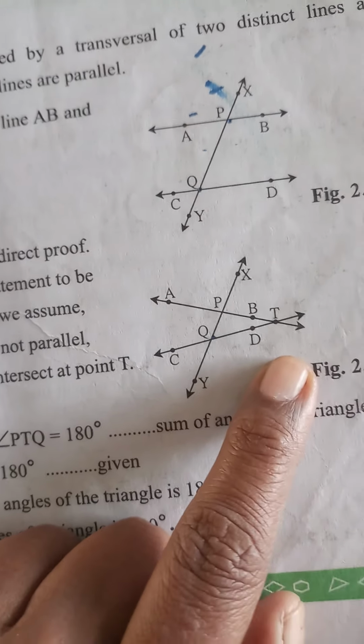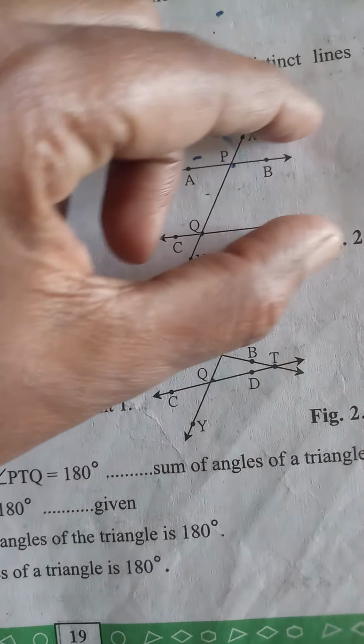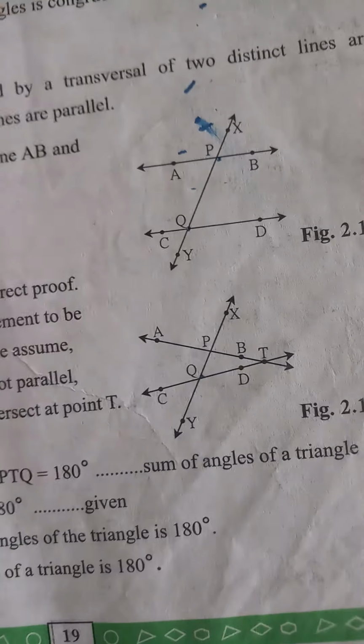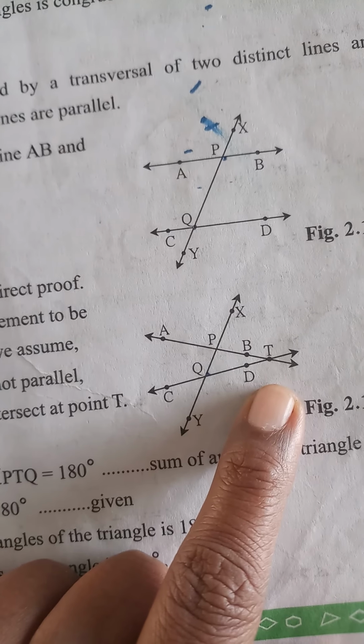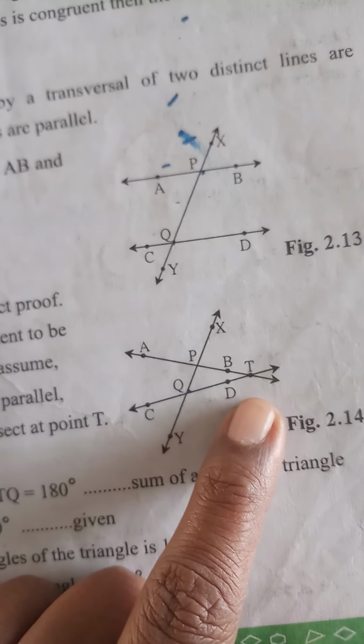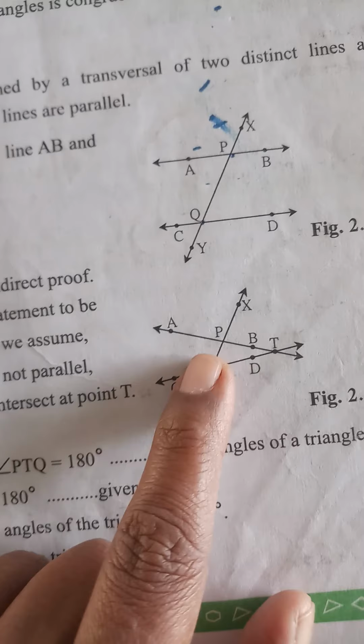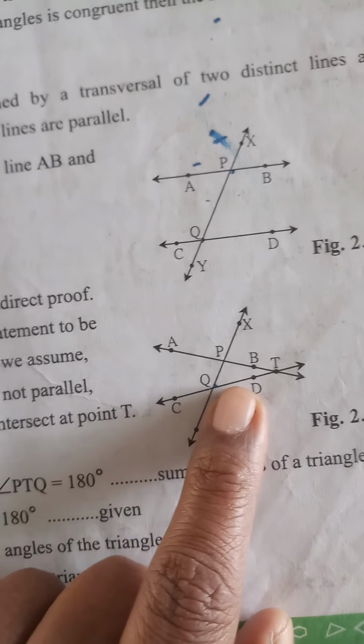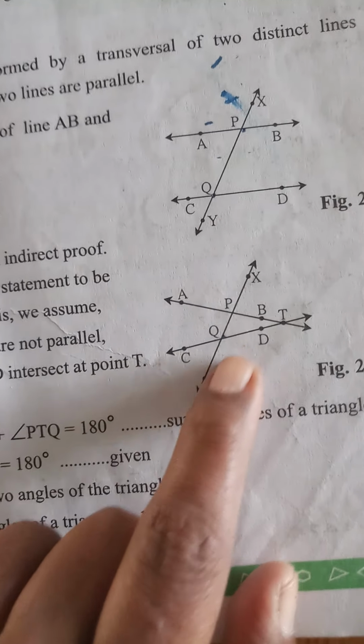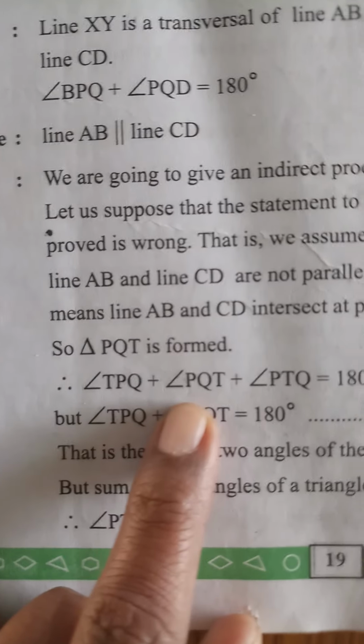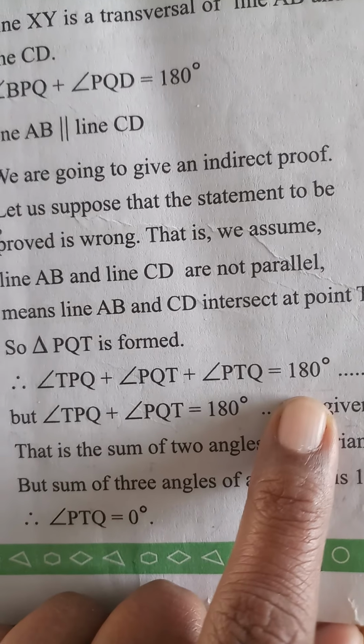Once again I'll repeat what I said. We are going to consider these two lines are not parallel. If they are not parallel, definitely they meet each other in a point. So they meet each other in point T. So we got here triangle PQT. Sum of three angles of a triangle is 180 degree. So angle TPQ plus PQT plus PTQ is equal to 180 degree.